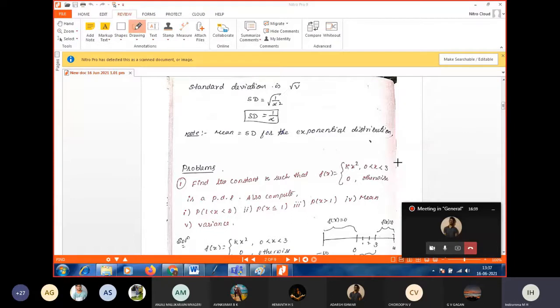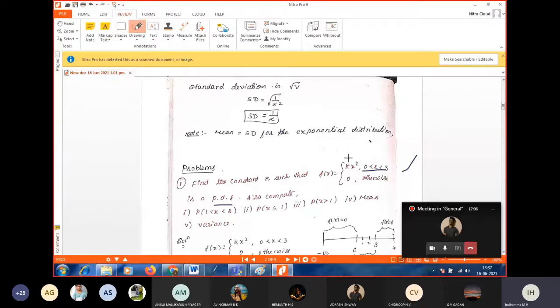So next problem. This is one of the important problems. What is given? Find the constant k such that f of x is equal to kx square between 0 and 3 is a probability density function. Also compute the probability of x between 1 and 2. Second, P of x less than or equal to 1. Third, P of x greater than 1. Also find the mean and variance.